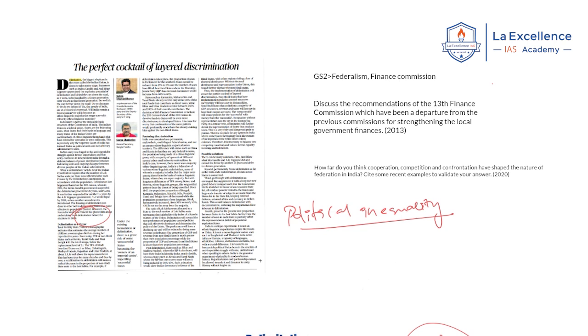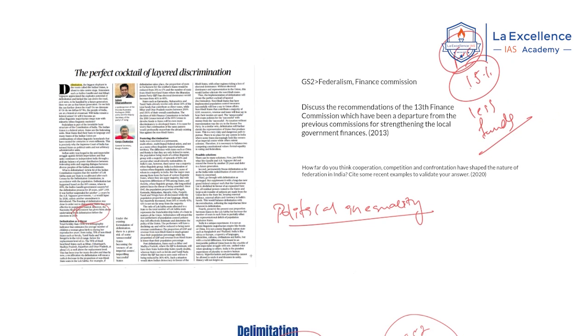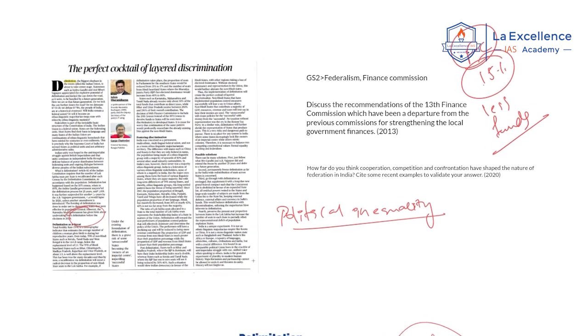And not only that, it has been said that under the Finance Commission also, population as a category has a weightage of 15%. Under this context also, southern states are getting less funds. So the author is saying that India is a multicultural and multi-ethnic society. Hence, there should not be majoritarianism of one linguistic community, that is Hindi. In this article, the author is saying.